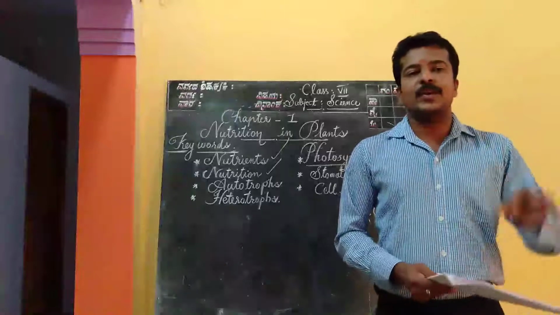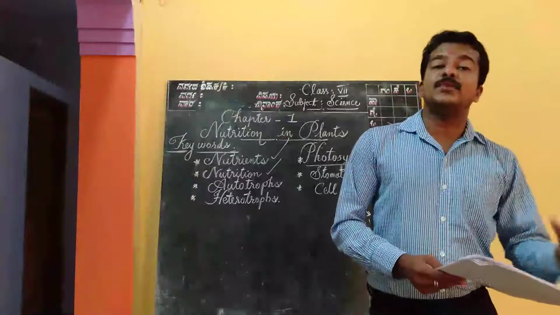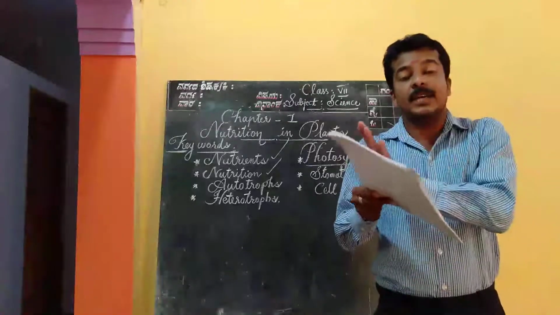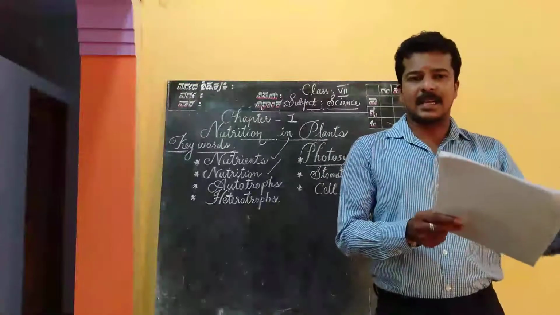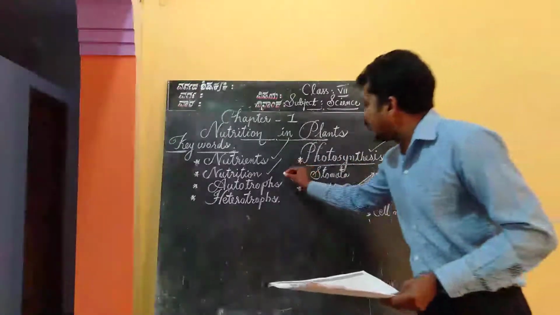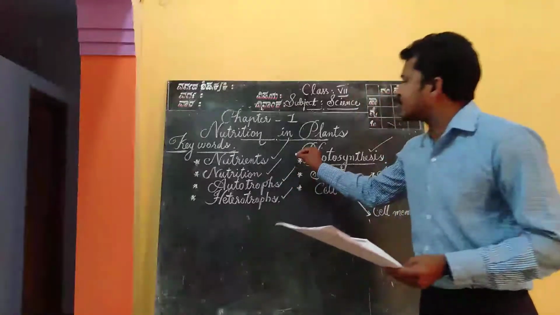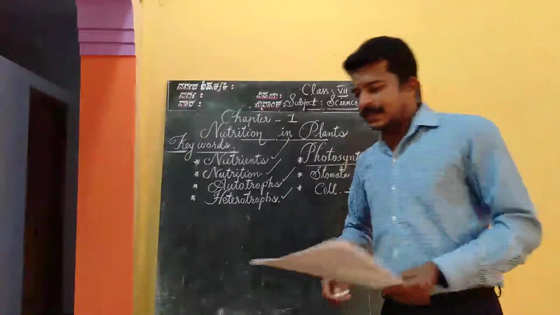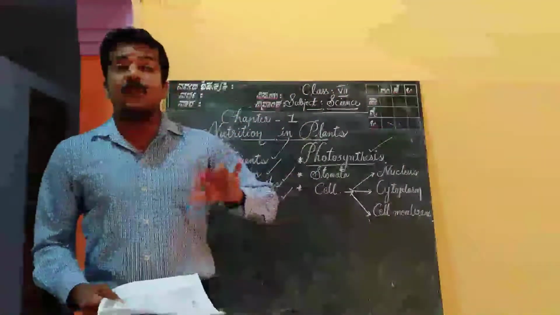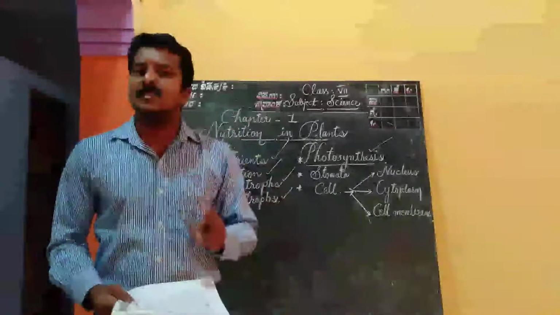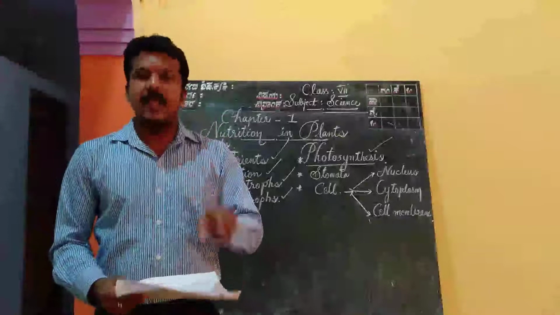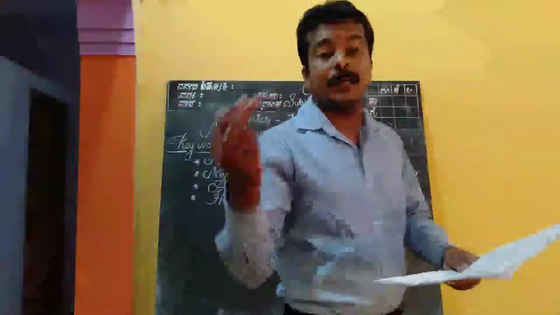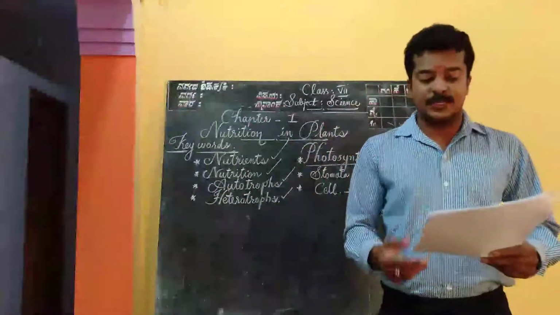And as I told you, plants prepare food for themselves, whereas animals and of course human beings, we are depending on plants. Two categories are there. And my intention is to call your attention to these two words, autotrophs and heterotrophs. Before that, I shall tell you once again, listen. Plants prepare their food for themselves, and the process is called photosynthesis. Whereas animals and human beings depend on the plants for their food.